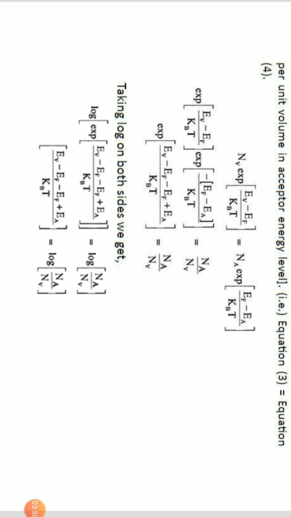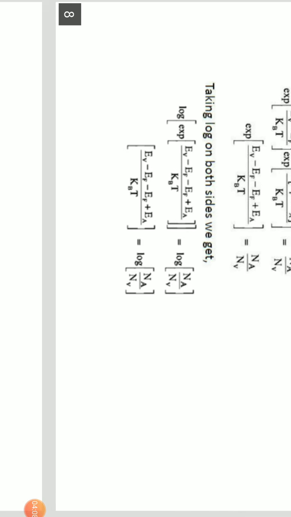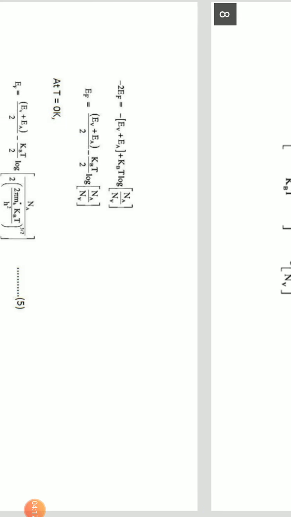Or we get exponential of (Ev minus Ef plus Ea) by kT equals Na by Nv. Now apply log on both sides. We get log of exponential of (Ev minus Ef plus Ea) by kT equals log of Na by Nv. Because log and exponential cancel, we are left with (Ev minus Ef plus Ea) by kT equals log of Na by Nv. Or minus 2Ef equals minus of Ev plus Ea plus kT log of Na by Nv, or Ef equals (Ev plus Ea) by 2 minus kT by 2 log of Na by Nv.